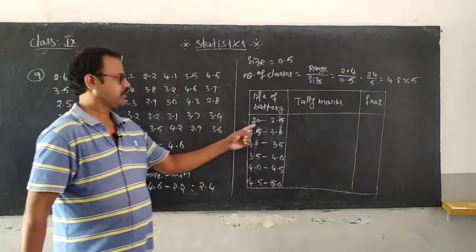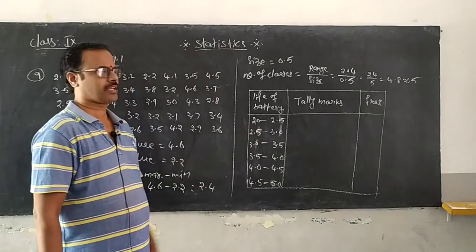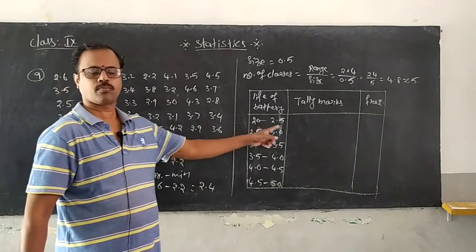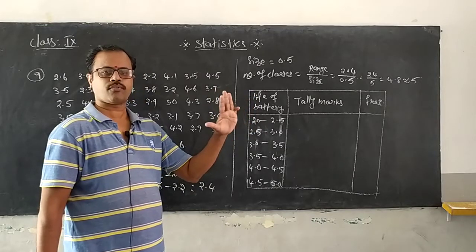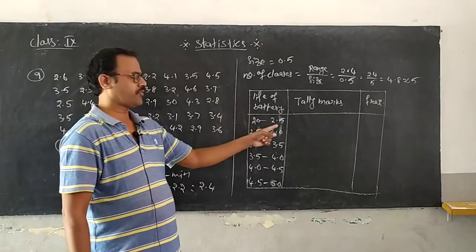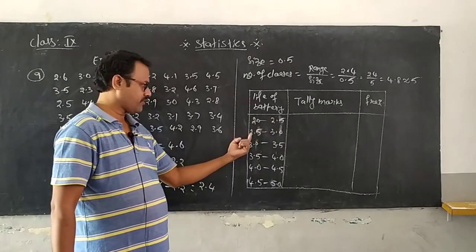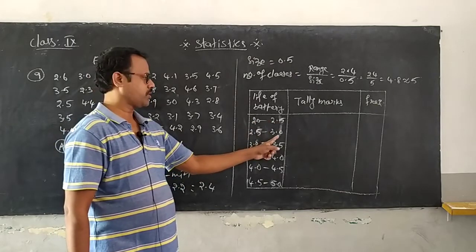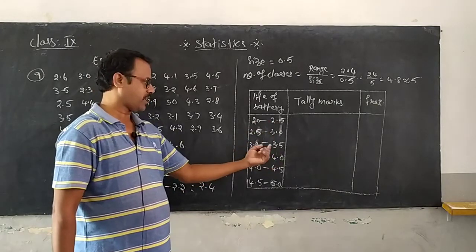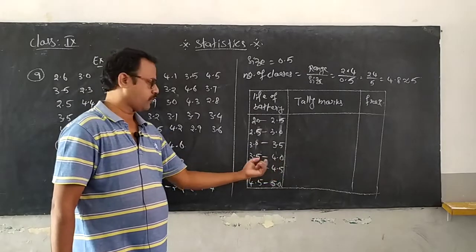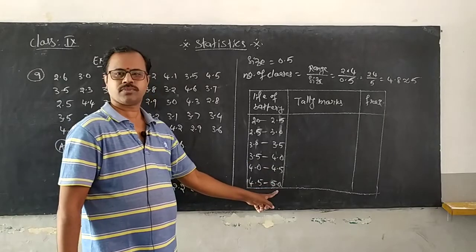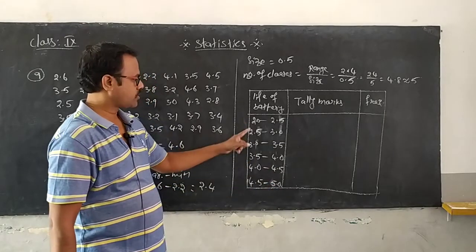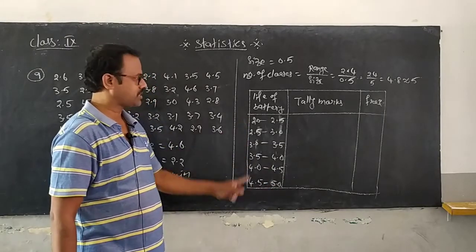Students, this is the set of class intervals we have taken. 2.0 to 2.5, so up to 2.4 you will have values in this class. Then 2.5 is taken here and continues to 3.0, 3.0 to 3.5, 3.5 to 4.0, 4.0 to 4.5, and then 4.5 to 5. So we got 6 classes.